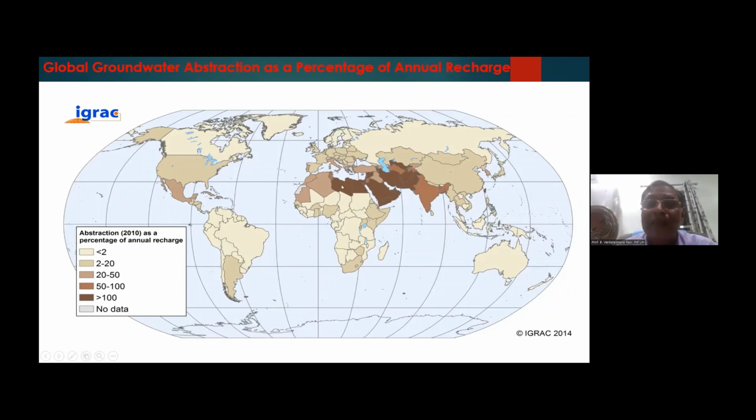Mostly here are desert areas. These are areas where a lot of abstraction, as per 2010, as a percentage of annual recharge, more than 100% is used in these areas. That means we are over-utilizing the groundwater.